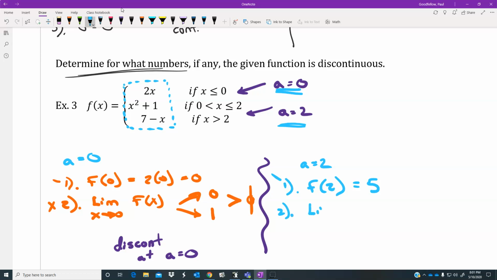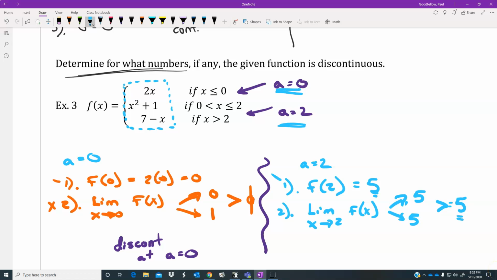The limit as x approaches 2 of f of x is again going to trigger a left and a right concept. The left this time of 2 would be the middle, that would be the number 5. And the right would be this one, which would be 7 minus 2, using the 90% rule, would be 5 as well. And the answer for both would be 5.